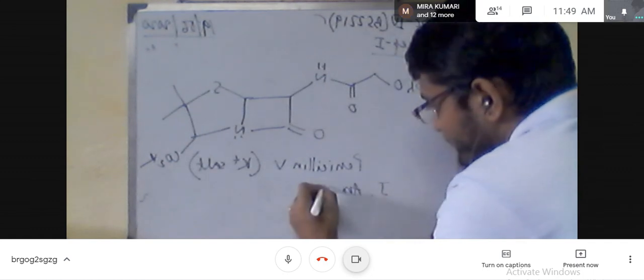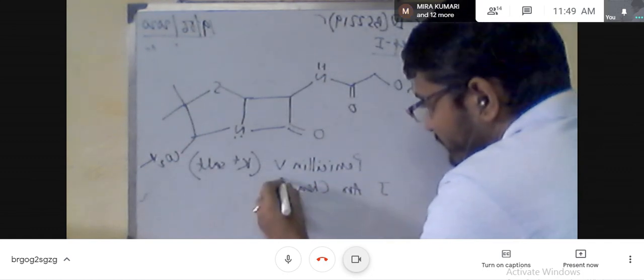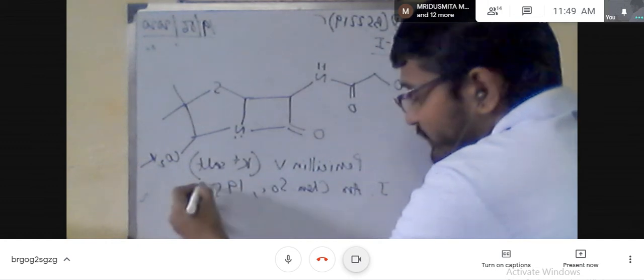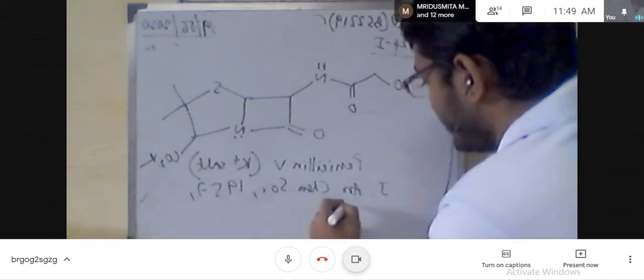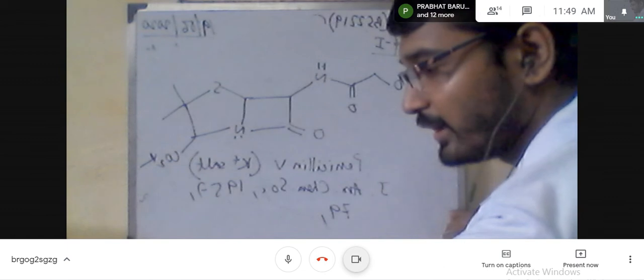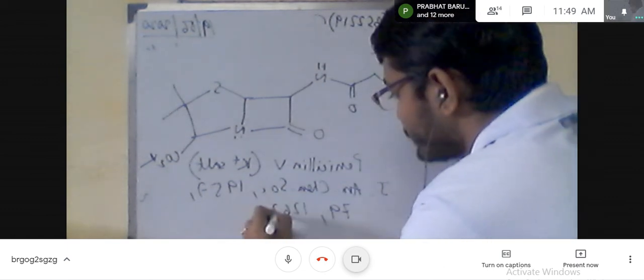So this is the synthetic route. In that journal, you will not get the mechanism, but this is the probable mechanistic pathway to generate this antibiotic.